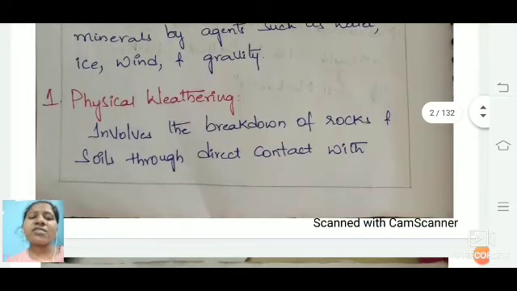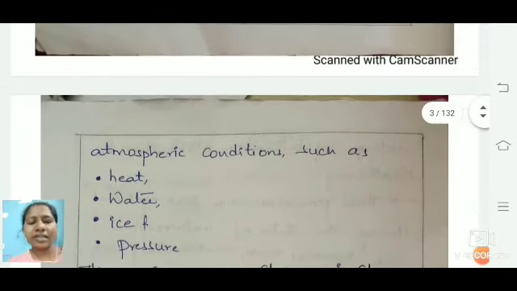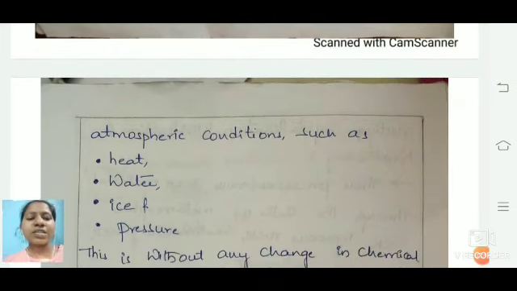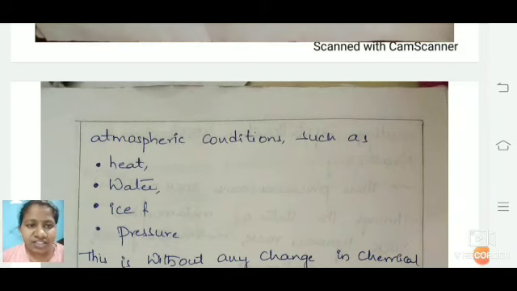And the first one is physical weathering. As we all know, physical weathering means the breaking down of rock by direct contact with atmospheric conditions, which are again four. The first one is heat. Due to heat, that means temperature, if more heat is provided, there will be some disintegration, so that you get physical weathering. And even water: heavy rainfall, floods, and continuous rainfall, due to all this you may get some atmospheric physical weathering also.